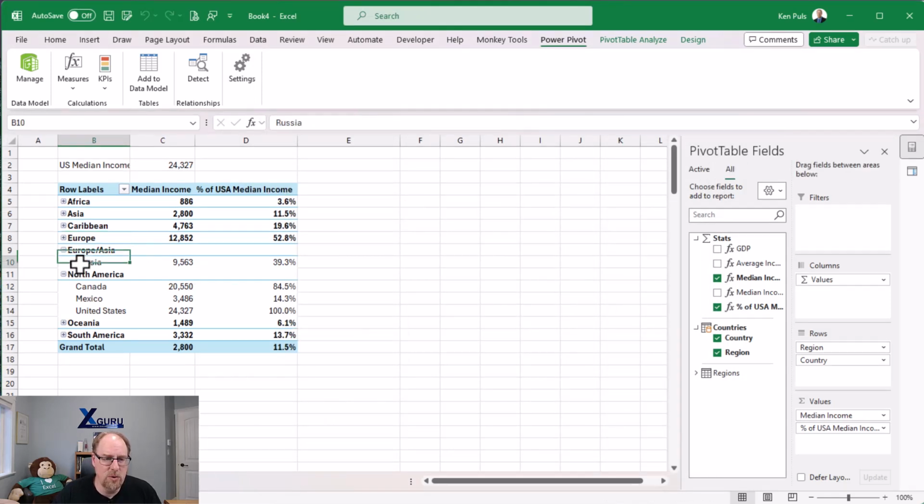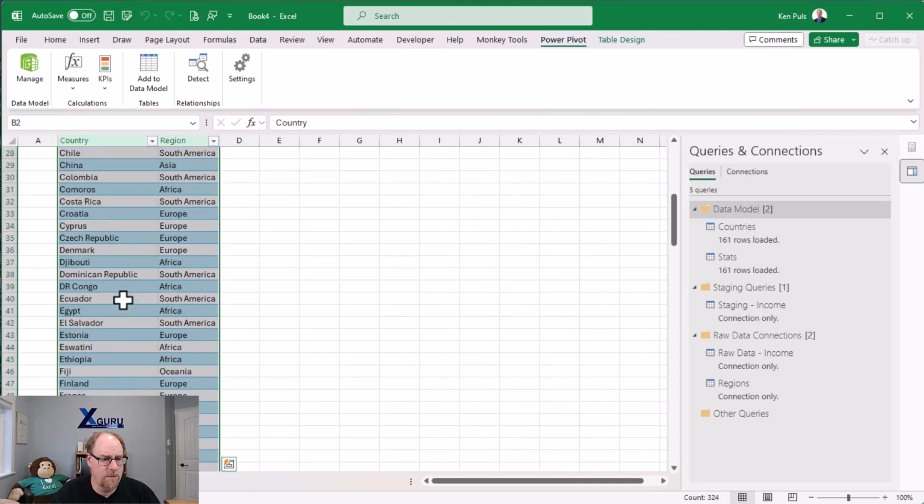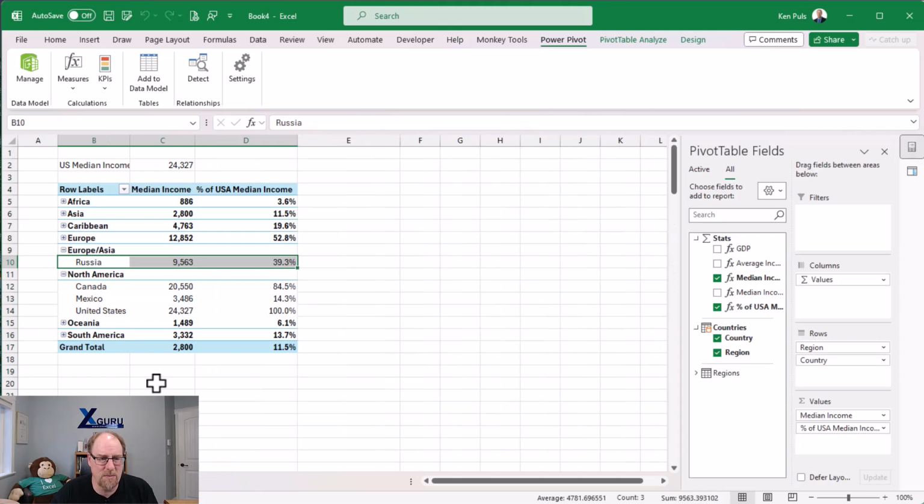Now I do want to move my Russia one out of here. I'm not real happy with where that one lives. I think I want to put this one in Asia. You could debate that it's Europe. I don't know which one is technically correct. I think it depends on the data source. Let me do that in a little bit because there's also something else that I want to notice about this. I'll come back to this with the filter. We'll change data in a second here.